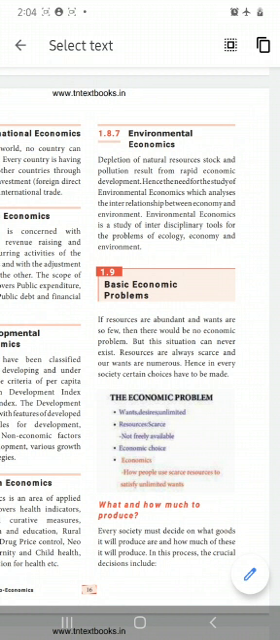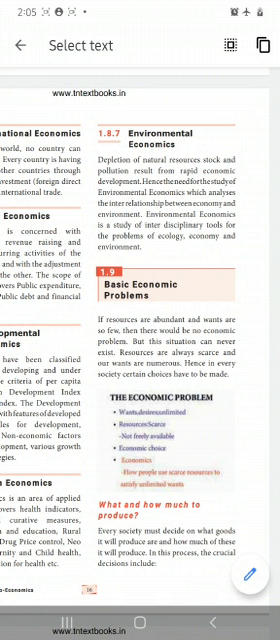Hence, the need for the study of environmental economics, which analyzes the interrelationship between economy and environment. Environmental economics is the study of interdisciplinary tools for the problems of ecology, economy and environment. Okay, in environmental economics, what we are studying is how to safeguard the ecology, how to safeguard the economy with the environment. That only we call sustainable development.